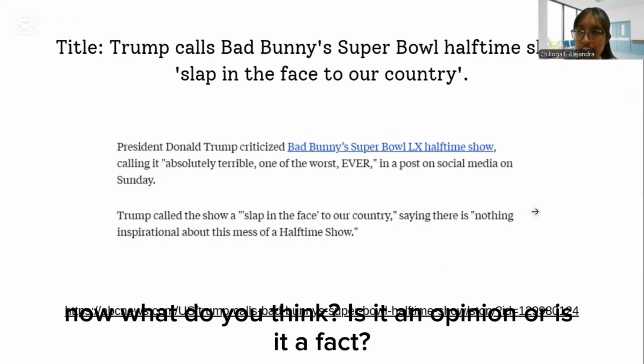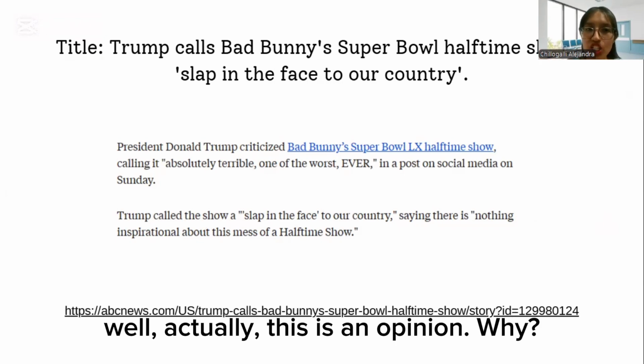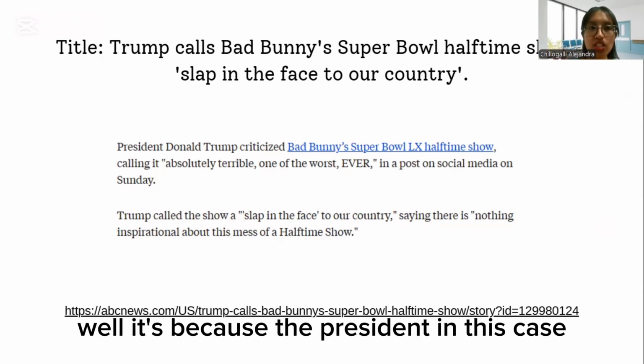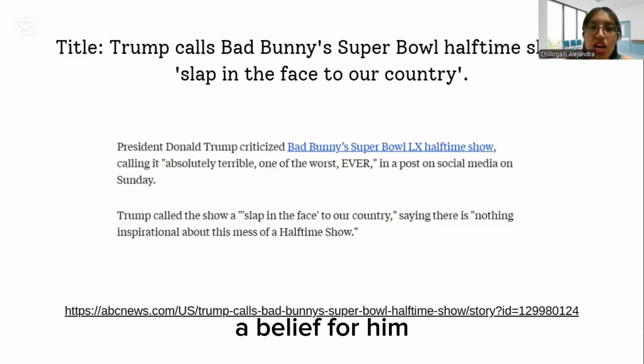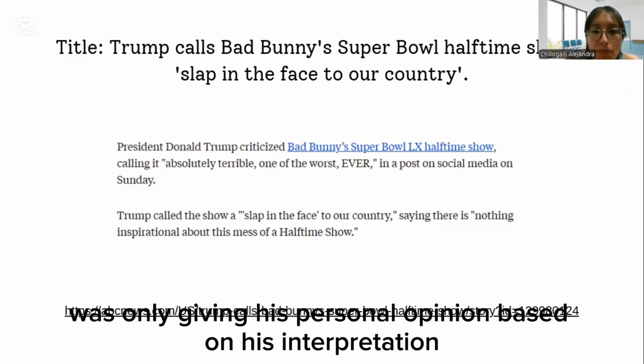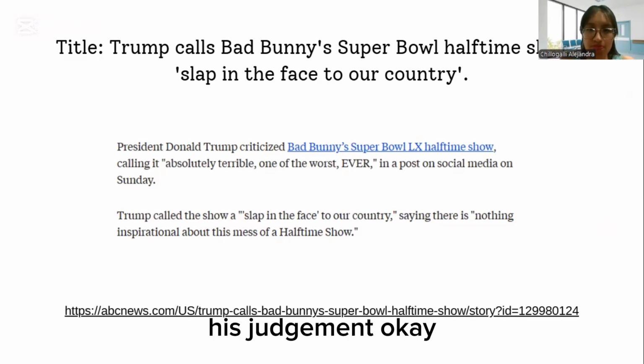Now, what do you think? Is it an opinion or is it a fact? Well, actually, this is an opinion. Why? Well, it's because the president, in this case Donald Trump, was giving a belief of his, his personal opinion based on his interpretation, his judgment.